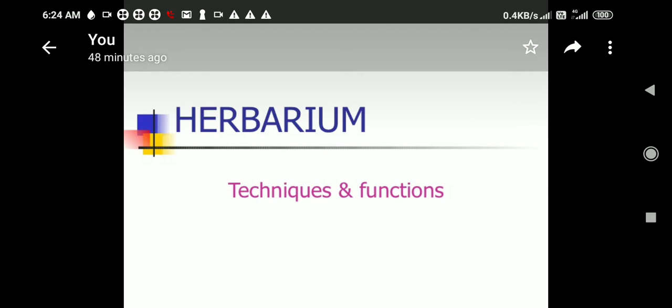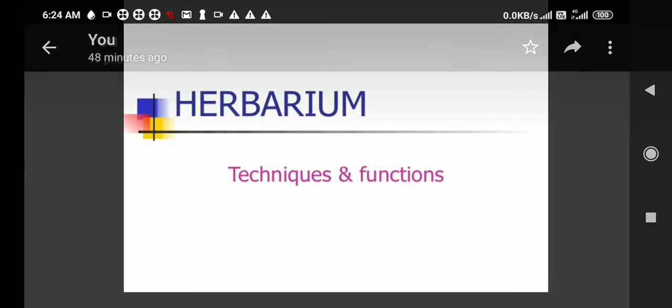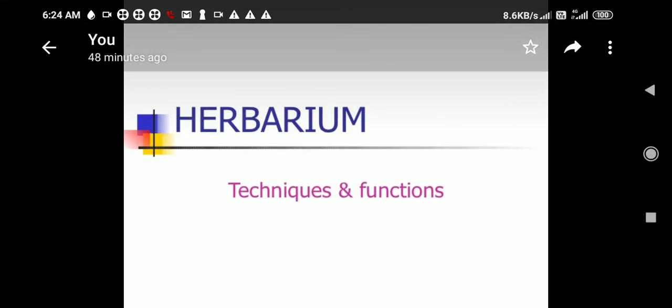I have prepared this lecture for BSc B.Ed 5th semester Botany. Paper name is Nomenclature Taxonomy. Students, today's topic is herbarium, techniques and functions. In this class, we are going to study and discuss what is the herbarium, what is the role of herbarium, how many types of herbarium, what is the significance of herbarium, and some of the important herbarium of India. Okay, so let's start.